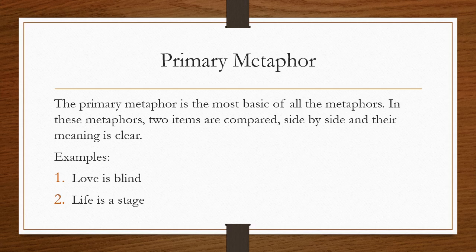So a stage is where actors perform, right? So this is coming from William Shakespeare. He compared life to a stage. That life is just like a stage. We all are actors. We come, we perform, and we vanish. And other people also take over. So these are what we refer to as primary metaphors.